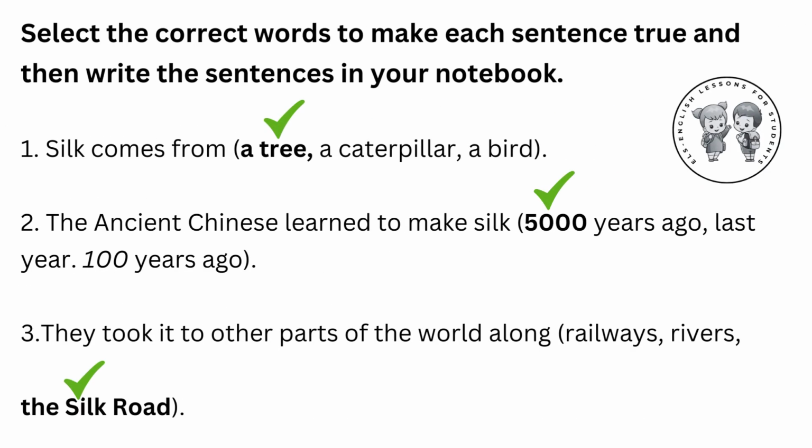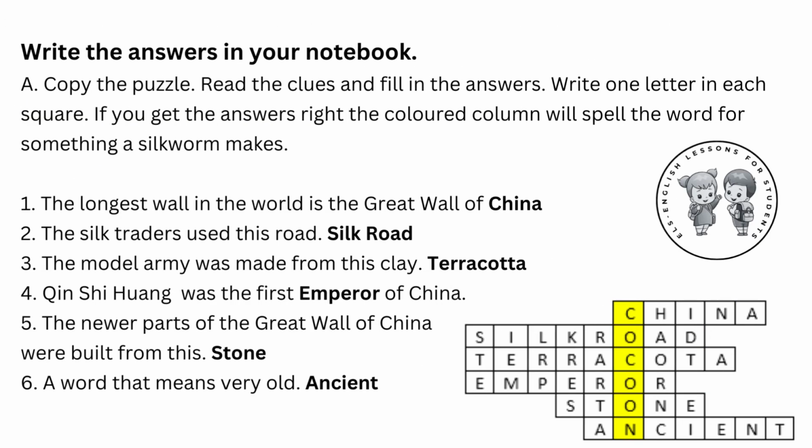Select the correct words to make each sentence true and then write the sentences in your notebook. 1. Silk comes from a tree. 2. The ancient Chinese learned to make silk 5,000 years ago. 3. They took it to other parts of the world along the Silk Road. Write the answers in your notebook.